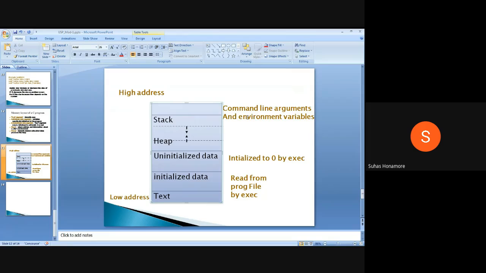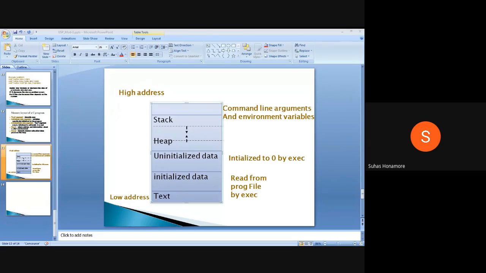And command line arguments. What is a command line argument? Can anyone say it? Command line arguments and environment variables will be there in the stack only. In the previous semester lab we studied this. They are used in the main function.